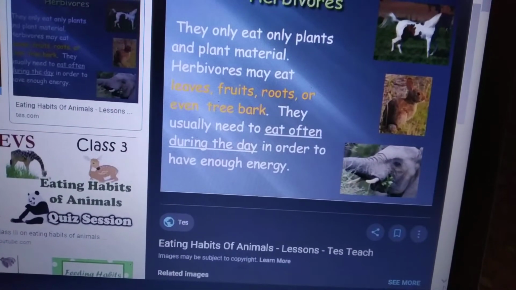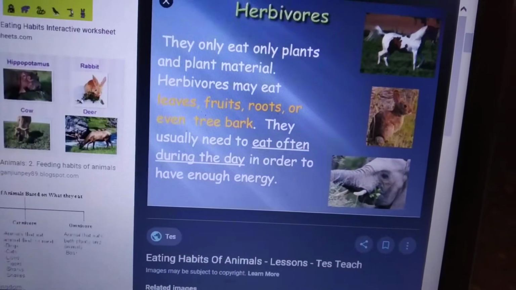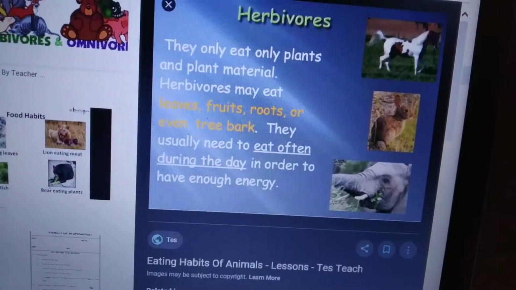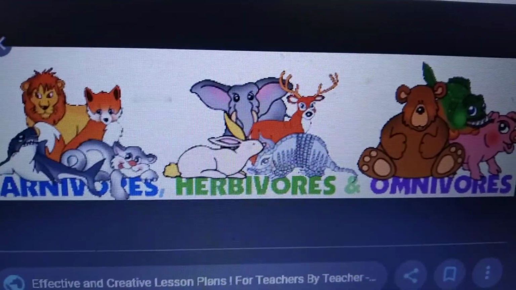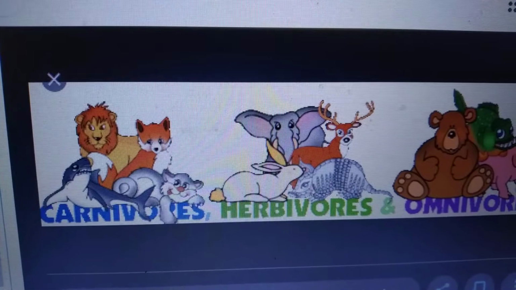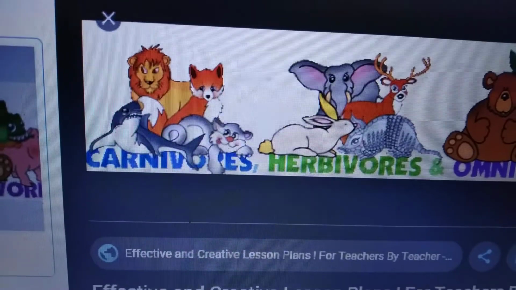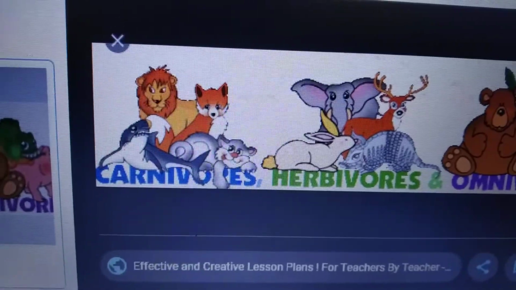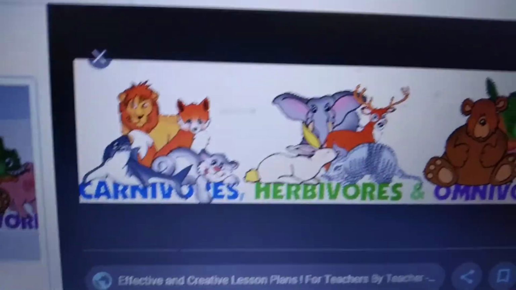What are carnivores, children? Yes, flesh-eating animals are called carnivores. Are you seeing this picture? Here they have classified carnivores, herbivores, omnivores. What do you see under carnivores? Lion, fox, tiger. These are flesh-eating animals. The animals that eat the flesh of other animals are known as carnivores, for example lion, tiger, leopard, and wolf. Wolf is nothing but fox only. They have sharp teeth and claws to grasp and tear the flesh.